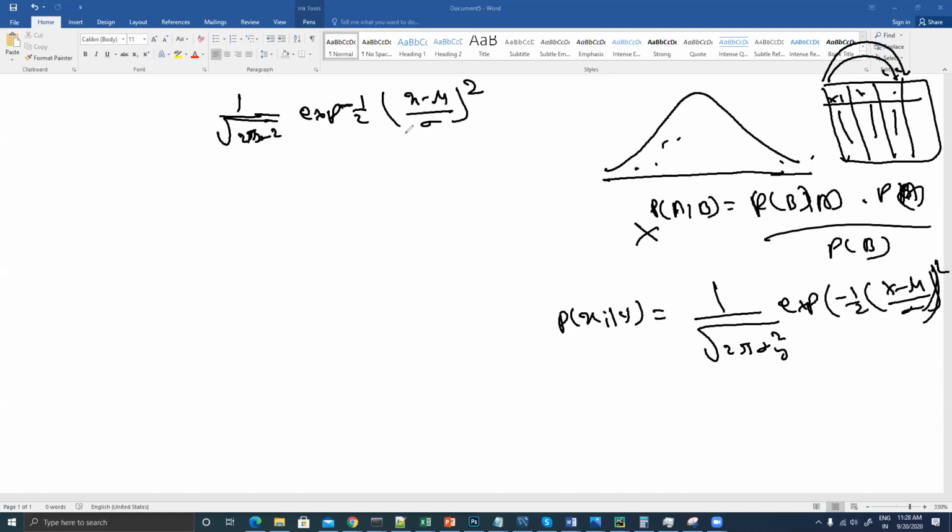The other kinds of naive Bayes algorithm that you will find are multinomial naive Bayes, or maybe Bernoulli's naive Bayes. These are the different kinds of naive Bayes algorithm. There are many more in the same family.